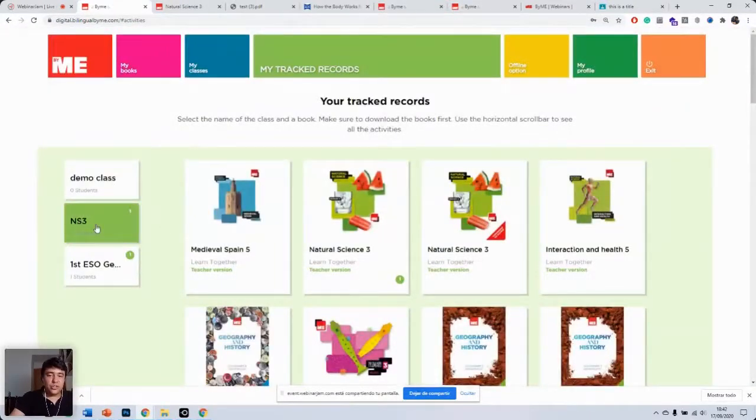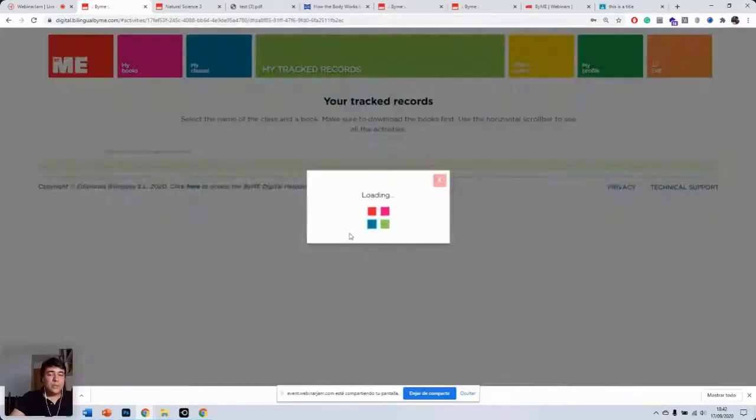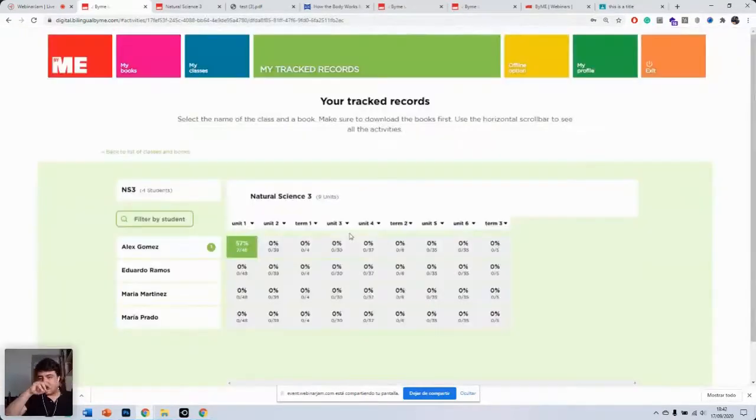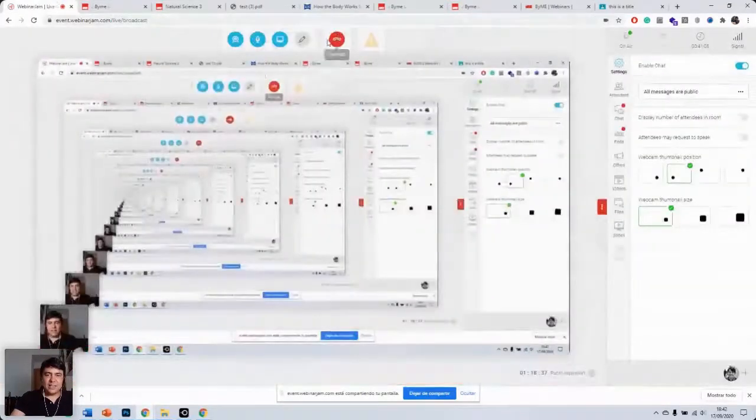So all you have to do here is choose your class. Again, choose the book that you're using with your students. Obviously, because this is a demo account, you have a lot of books, but in your account, you would only have the books that you're using. And here you'll be able to see all the different exercises that your students have done in the different parts of the book. And that's basically the digital platform.